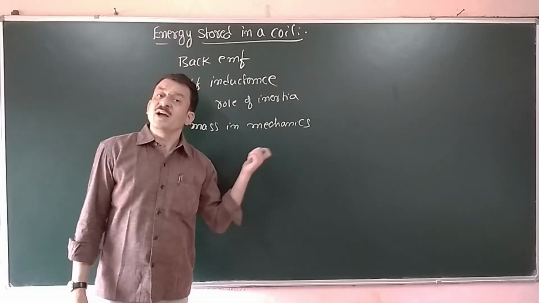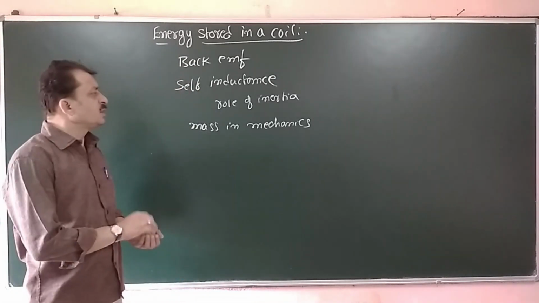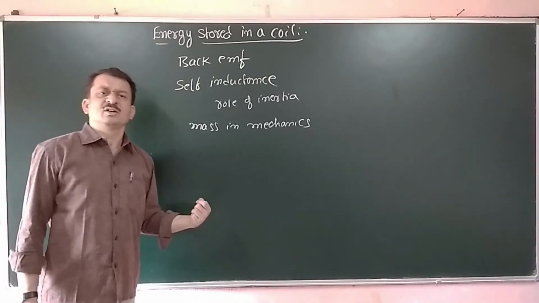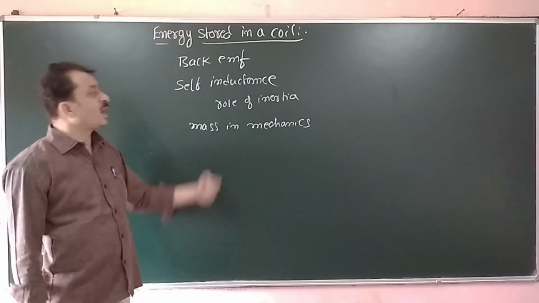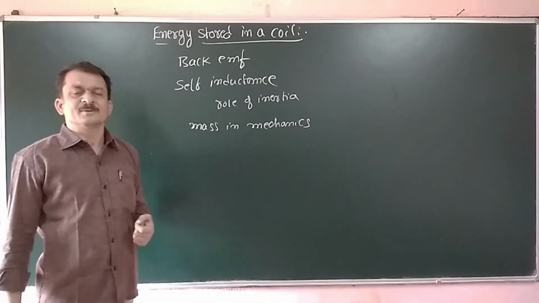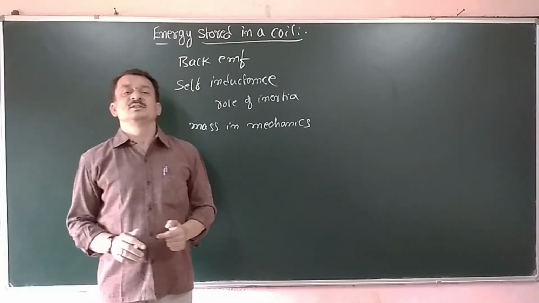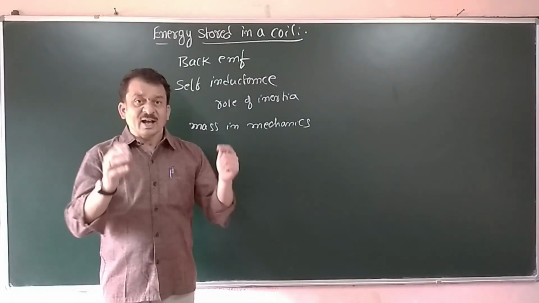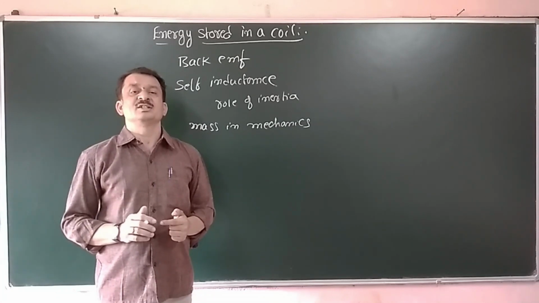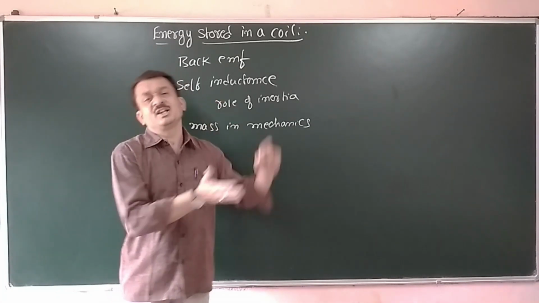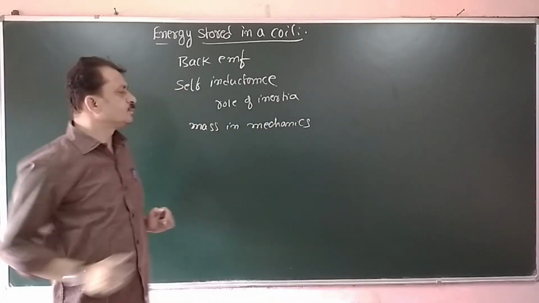That's why we are connecting a battery. Therefore, work is needed to establish a maximum current. Now, that work done is stored as magnetic energy, magnetic potential energy in the coil.